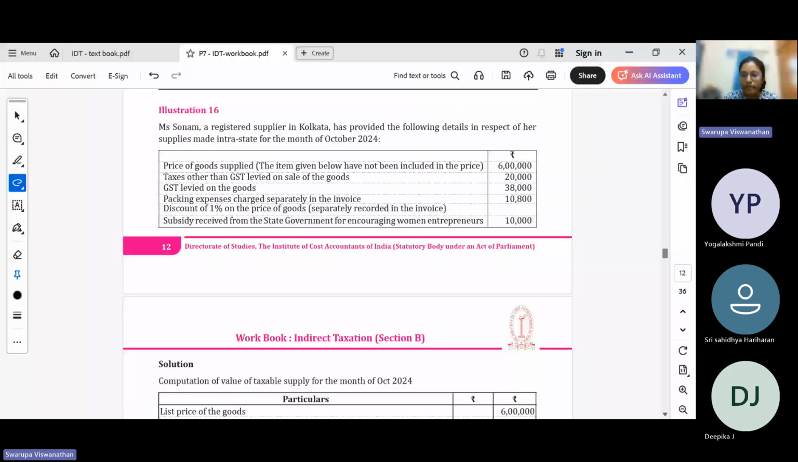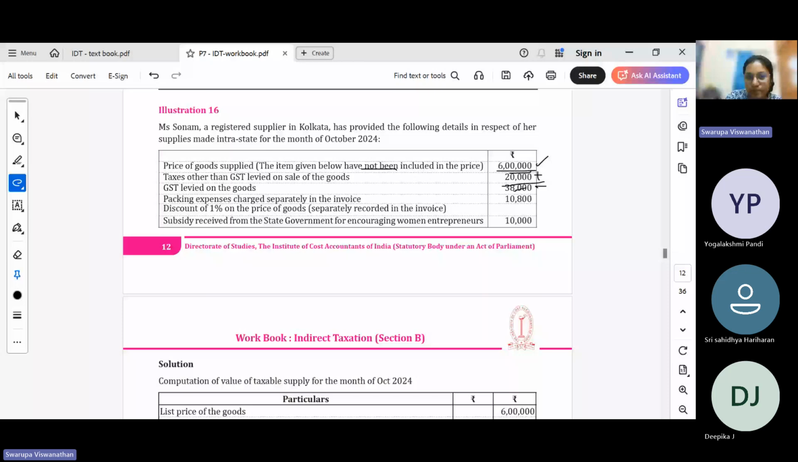Ms. Sonam, a registered supplier in Calcutta, has provided the following details in respect of her supplies made intrastate for the month of October. The items given below have not been included in the list price. So this price, 6 lakh, does not include any other items. 6 lakh is the list price. Taxes other than GST are an inclusion. We add it to arrive at the transaction value, or the value of supply. GST levied will not be considered. We need not reduce it because it is not included in 6 lakh. So we just will not consider it at all.